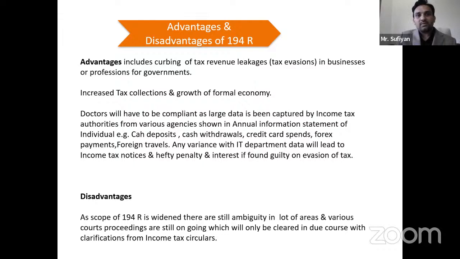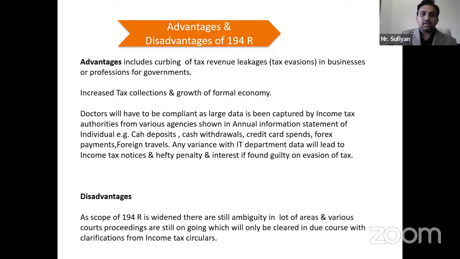Now doctors will have to be compliant, as large data is being captured by income tax authorities from various agencies, shown in the annual information statement of the individual. So if you ask your CA to check the 26AS or annual information statement, all the cash deposits, cash withdrawals, credit card spends, foreign payments, foreign travel, all of this is reflected with the PAN number. So it's very important to check it.